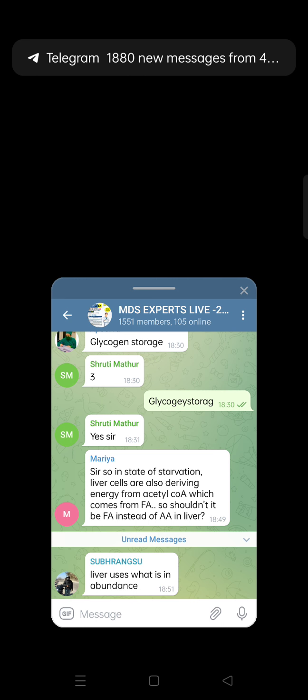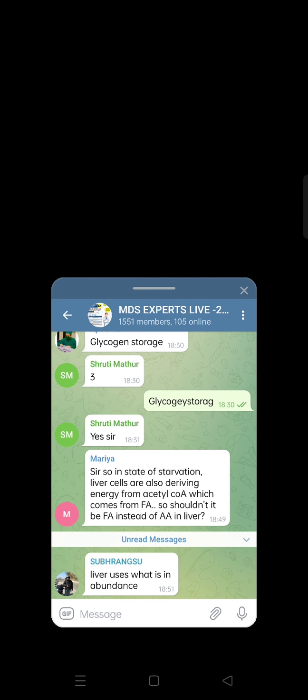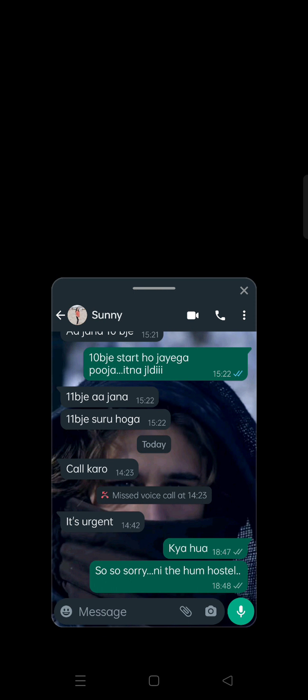When you are in starvation, your body mechanisms are shut down. The body does not want to do extra work to transport things. They will try to maintain things wherever they are. If the adipose tissue has fatty acids, the body will ask adipose tissue to continue using that rather than producing fatty acids for other organs.